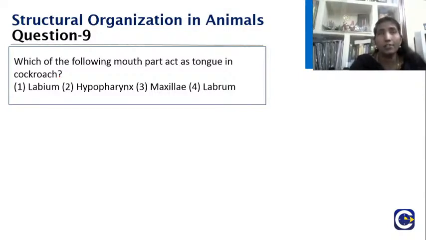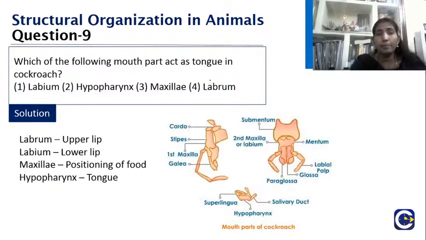I have seen patients with such phobias, somewhat disturbing. So here in cockroach you are going to see a tongue is there. Is it labium, hypopharynx, maxillae, or labrum? What should be your answer? Yes students, very good. I could see you all giving the answer. Excellent. Let me explain.